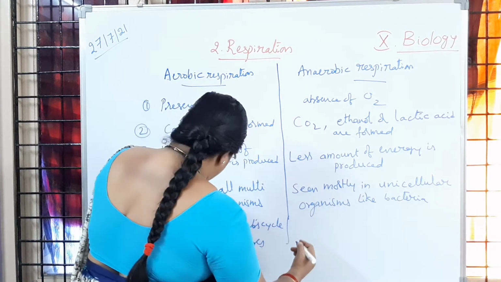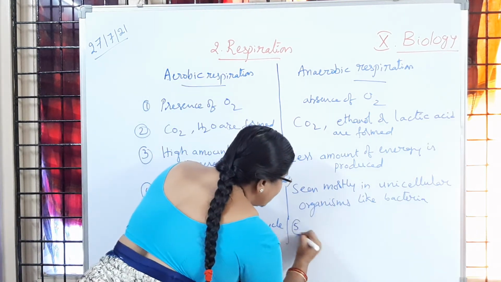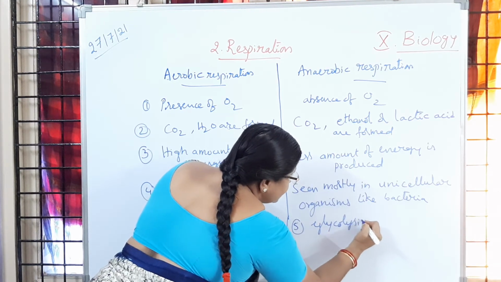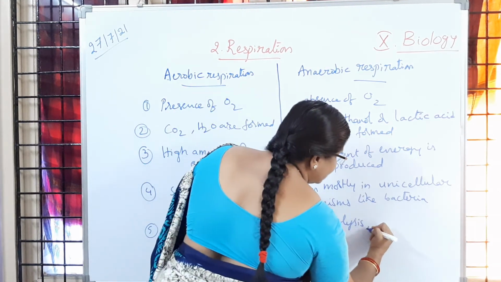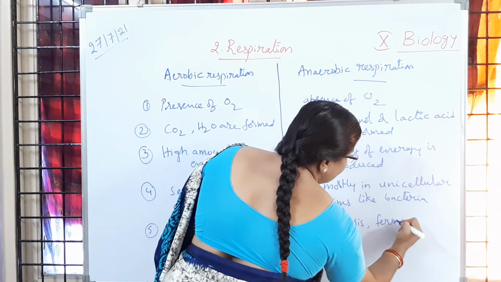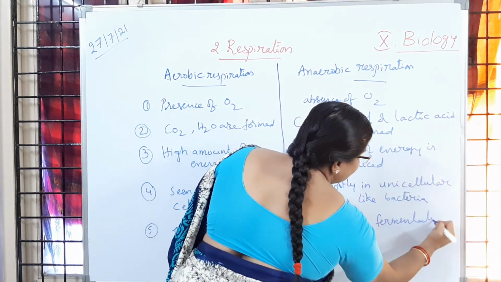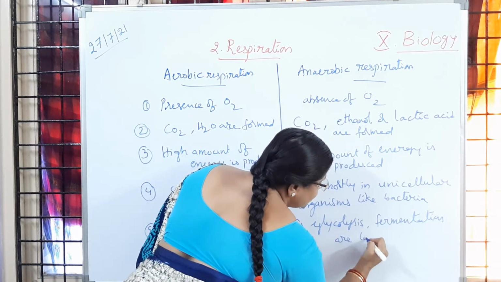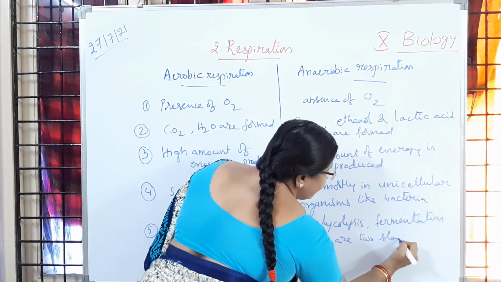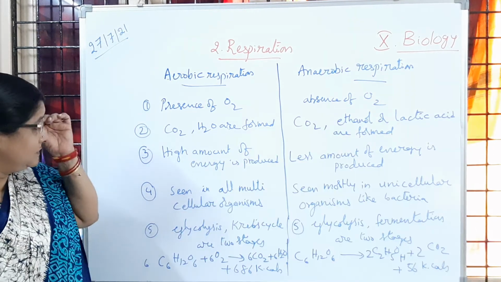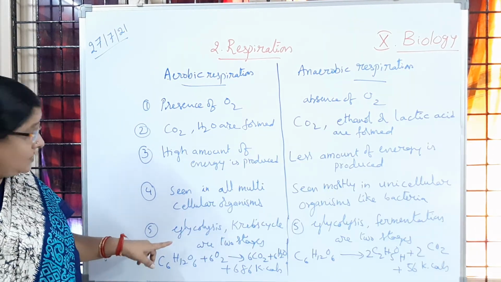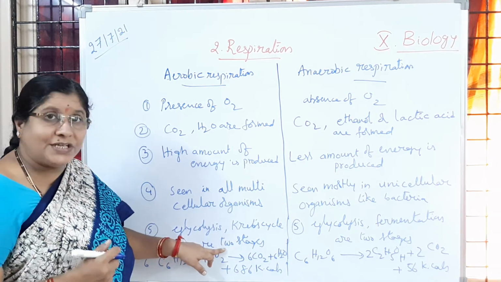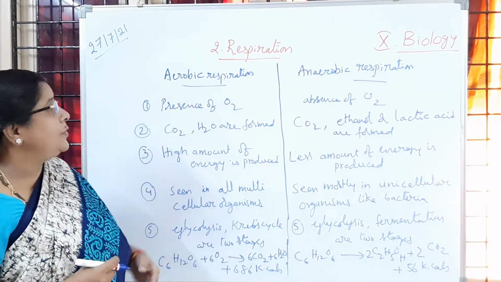Whereas in anaerobic respiration, glycolysis and fermentation are the two stages. So the fifth step: glycolysis and Krebs cycle are the two stages happening in aerobic respiration.